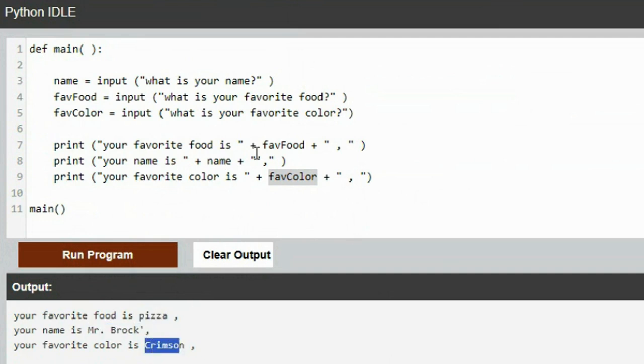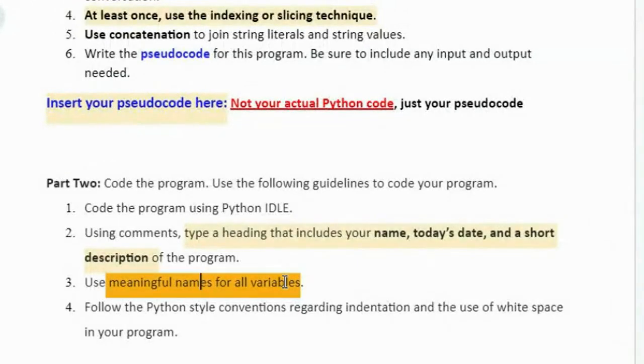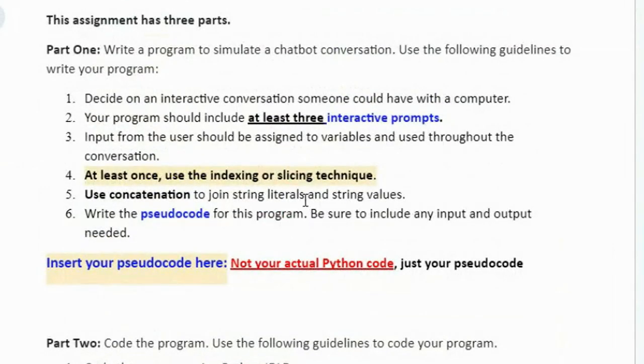They're all stored individually in their own variable names that we understand. If I use name, I expect that's their name because that's what I saved it as. So that's what it means to use meaningful variables. And then use the Python style conventions. So you got some of it, you got the interactive prompts, but you're missing a lot.